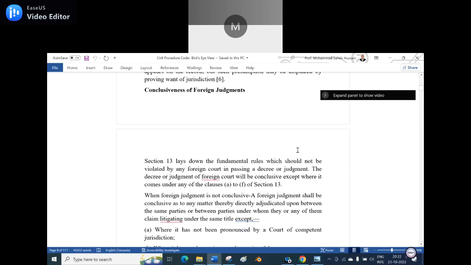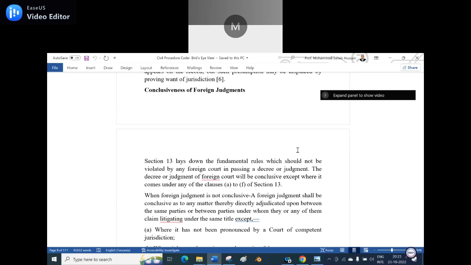Section 13 lays down the fundamental rules which must not be violated by any foreign court in passing a decree or a judgment. A judgment should be fair, a judgment should be natural, a judgment should be based on right, and such judgments will be followed in India or elsewhere if the judgment is given by a foreign court that is a competent court. The decree or judgment of the foreign court will be conclusive except where it comes under any of clauses A to F of section 13.